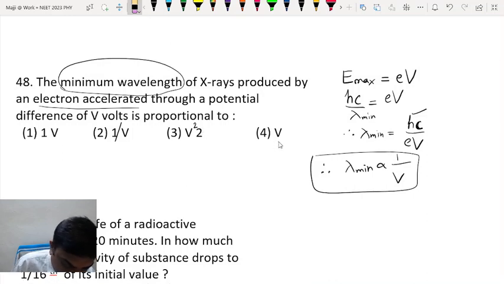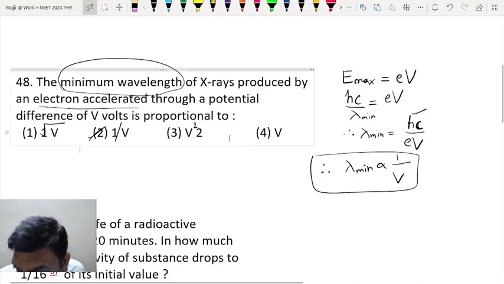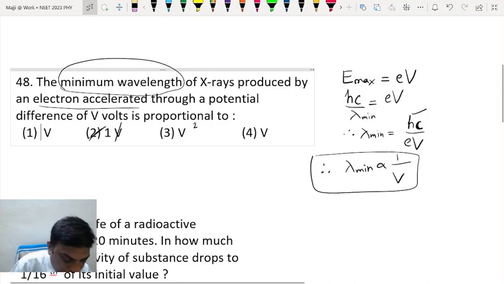And this was root V. There was a root V also. Okay. So this should be the correct option. Inversely proportional to V.